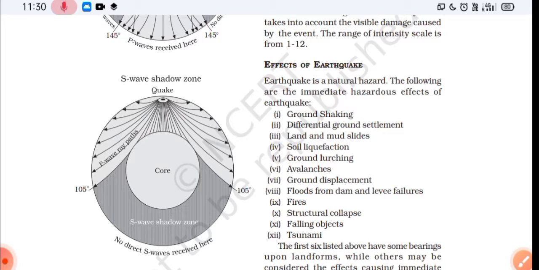Now we have then read the emergence of shadow zones. When earthquake waves are not reported, such zones are known as earthquake shadow zones. It is observed that seismographs located beyond 103 degrees from the epicenter do not record the earthquakes.